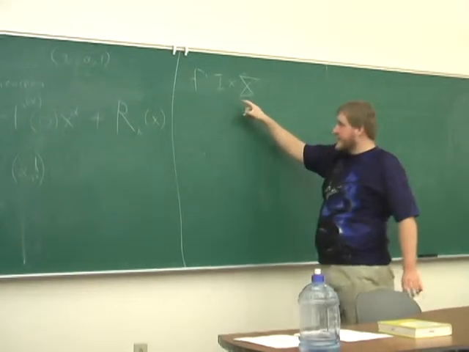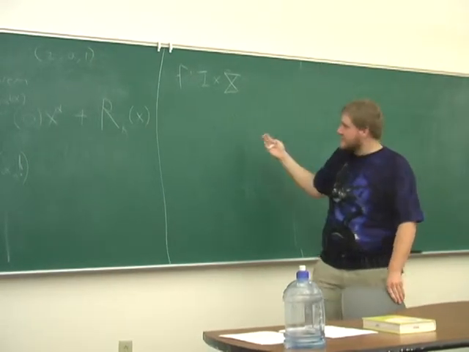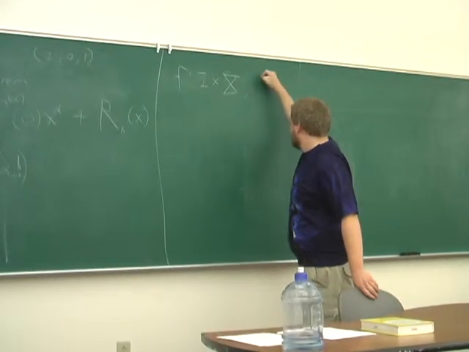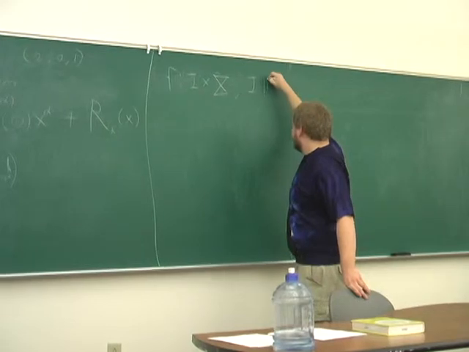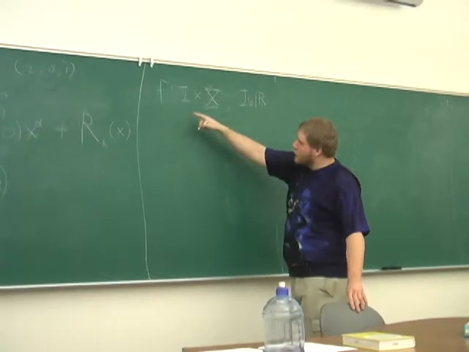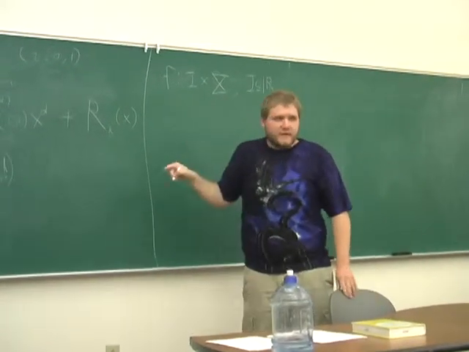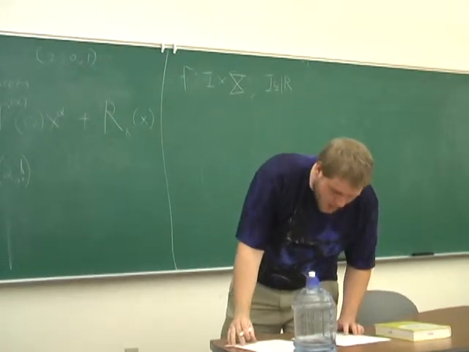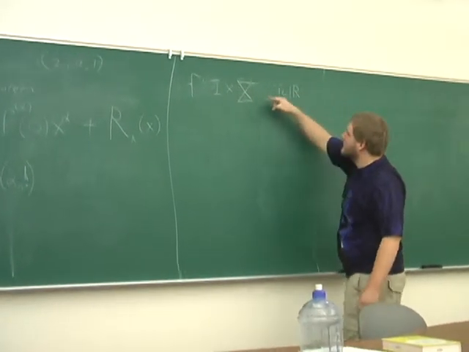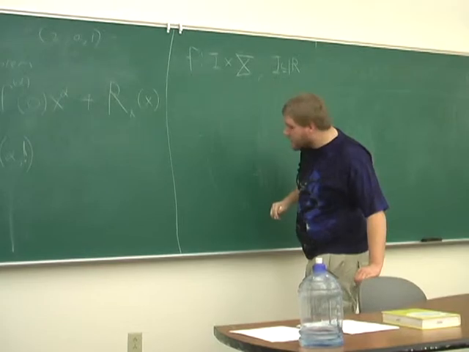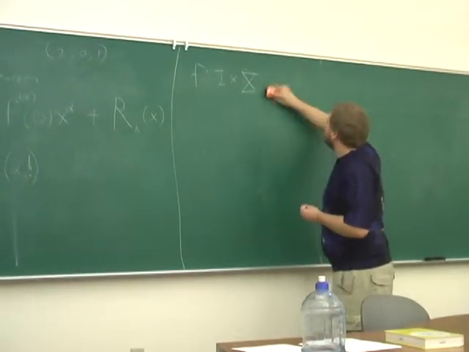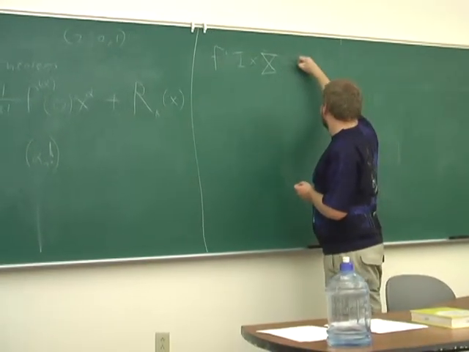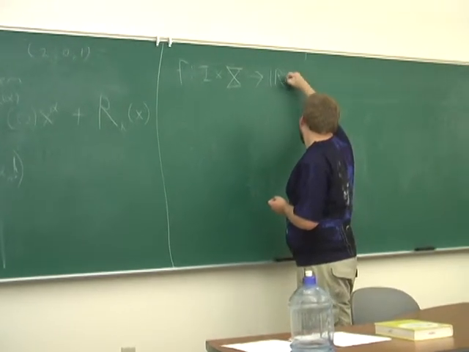f takes an interval, which is a subset of R. This is kind of our time component, cross our vector space, which is Rn, and then maps this to Rn.